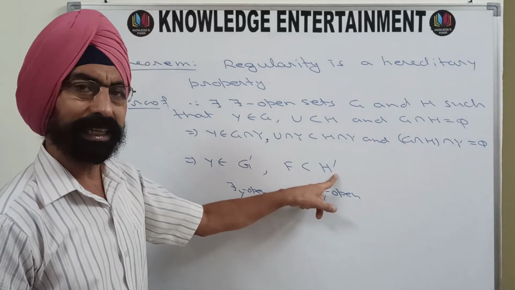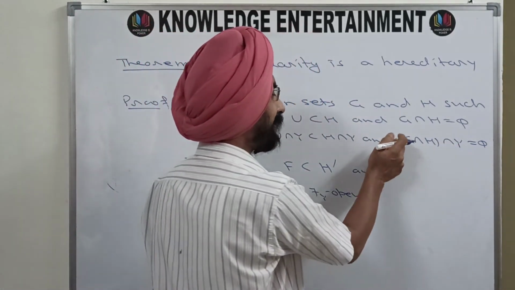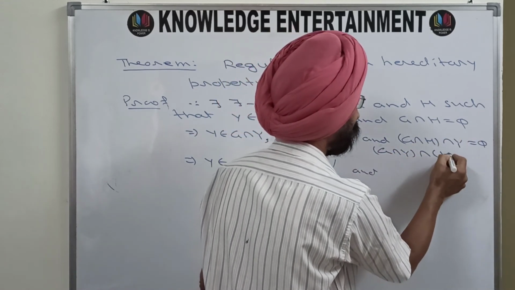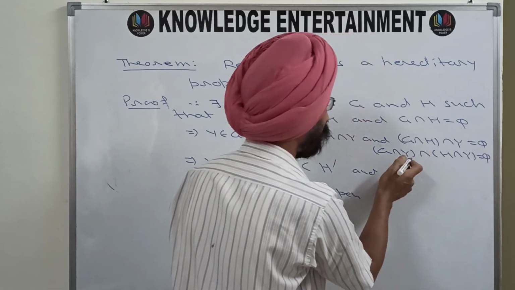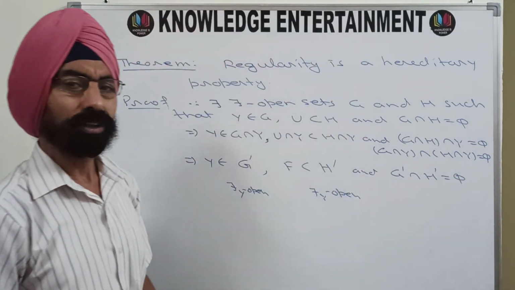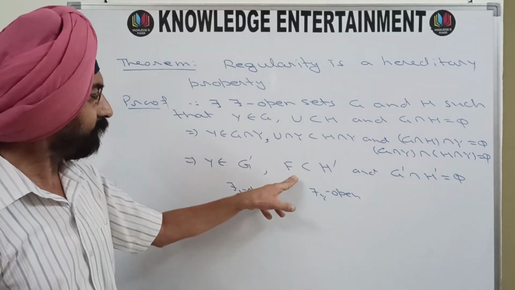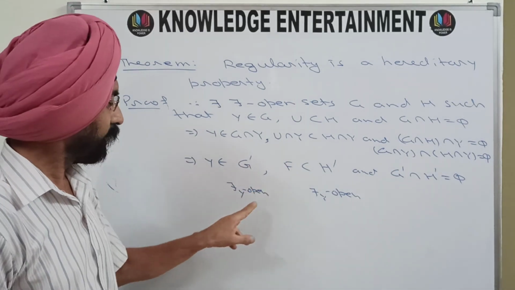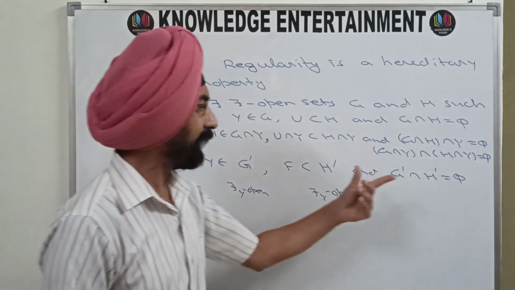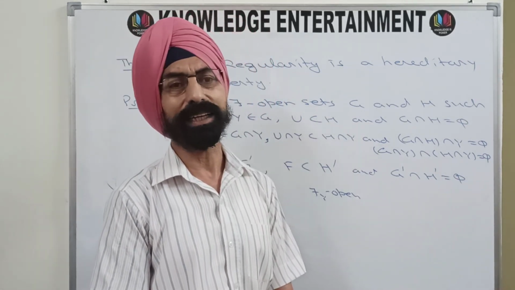y belongs to a tau_Y open set. F is covered by a tau_Y open set, and this condition, G intersection H intersection Y, I can write as G intersection Y intersection H intersection Y is phi. But G intersection Y is G dash and H intersection Y is H dash, so their intersection is phi. So for the tau_Y closed set F and y not belonging to F, you have obtained two tau_Y open sets G dash and H dash such that G dash contains y, H dash contains F, and their intersection is phi. That makes the subspace (Y, tau_Y) a regular space.